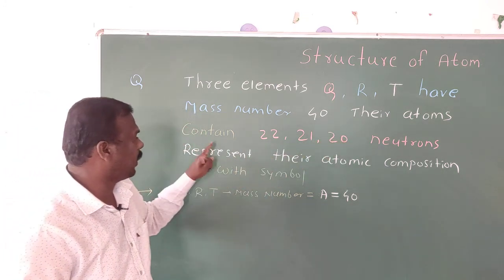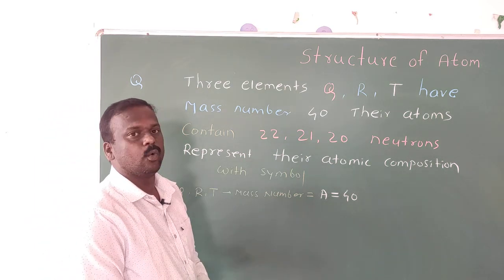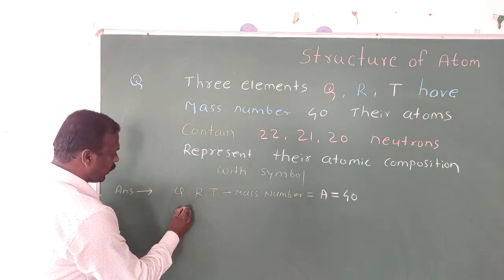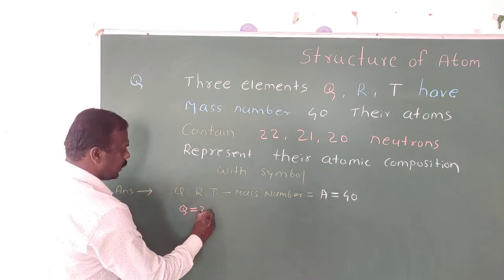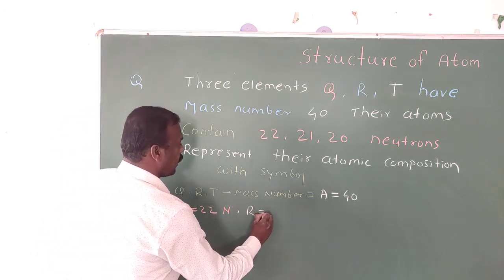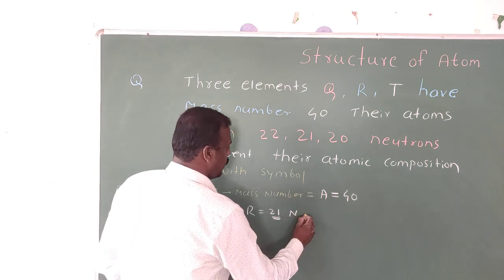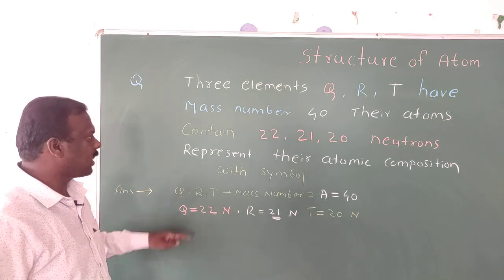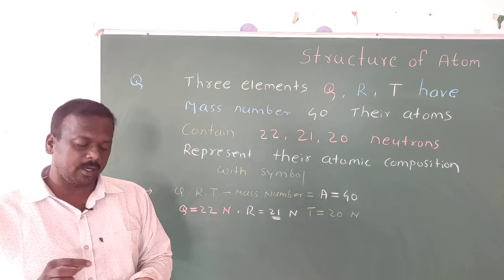Their atoms, meaning atoms of Q, R and T, contain 22, 21 and 20 neutrons respectively. So the neutrons for Q is 22 neutrons, 22 N. Then neutrons for R is 21 neutrons. Then the neutrons for T is 20 neutrons. And what they ask is to represent their atomic composition with symbol.